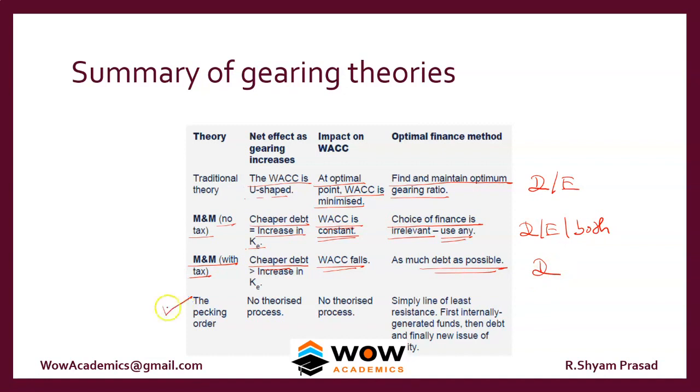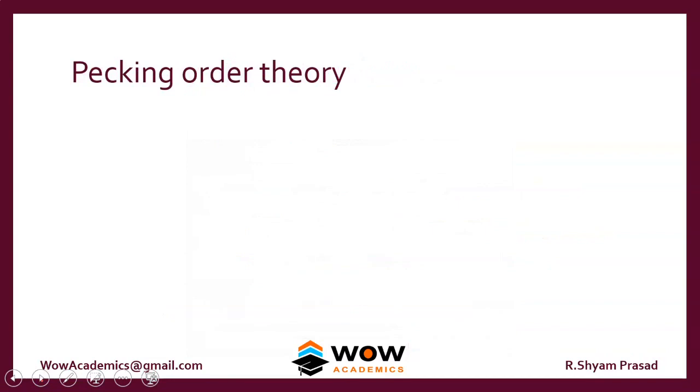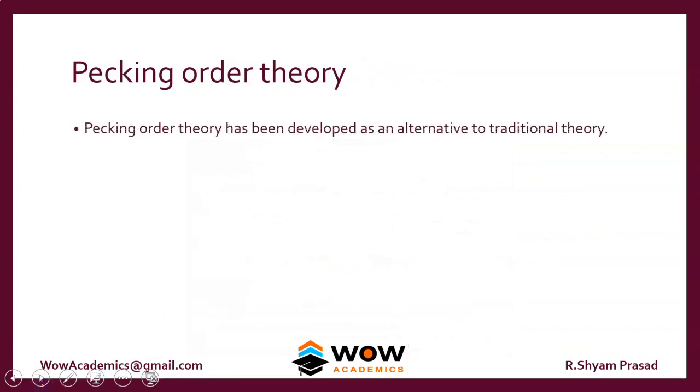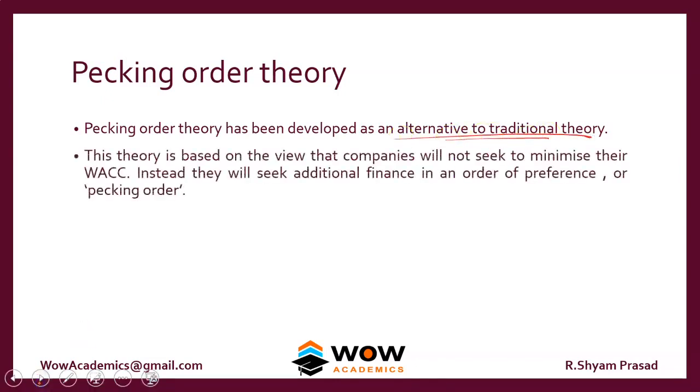That is the fourth kind of theory, which is very different and very sensible also. So we'll move on to that theory, pecking order theory. Pecking order theory has been developed as an alternative to traditional theory. So this theory is based on the view that companies will not seek to minimize their WACC. It's not that the job of a company is not to minimize the WACC, but what they do is they try to finance any project based upon preference.